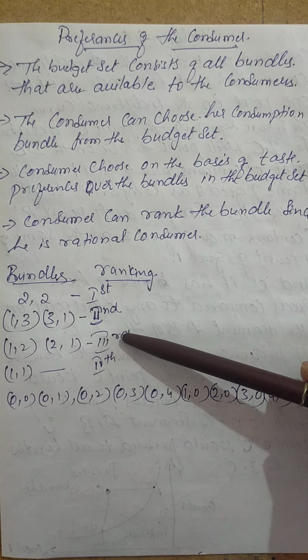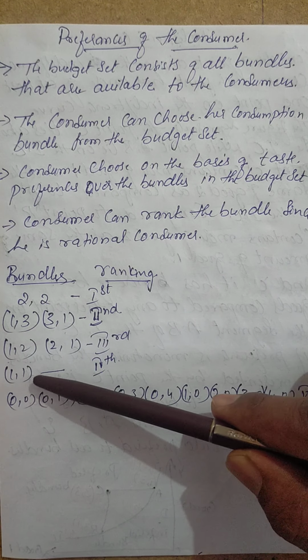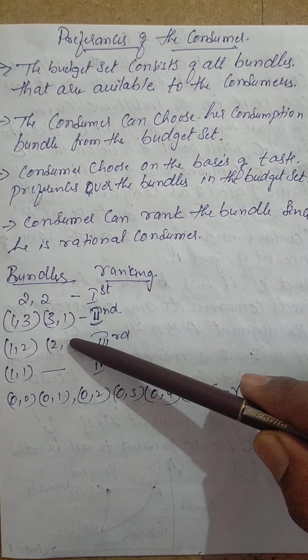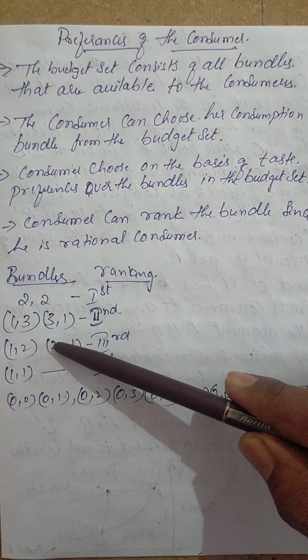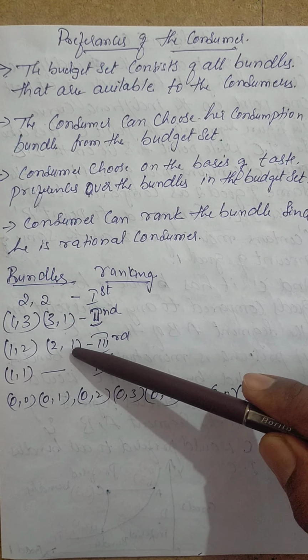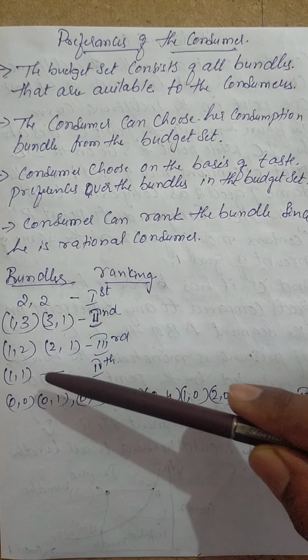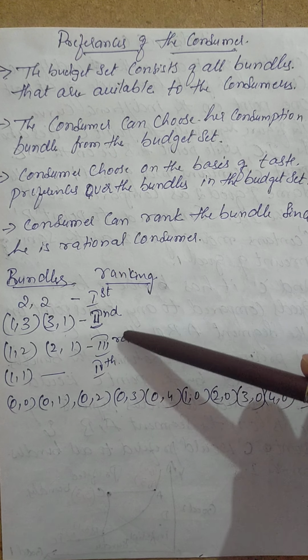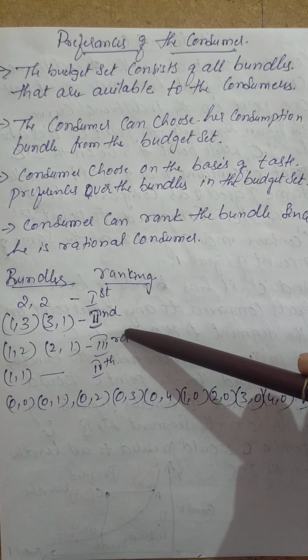Now if you go for the 3rd rank, here you have only one bundle, purchasing of only one. Here you have 2 bundles. See here 1, 2 and 2, 1. You have 2 particular choices. That is the main reason. Compared to this, this is better, he thought. Then he has rated it as 3rd rank for that.